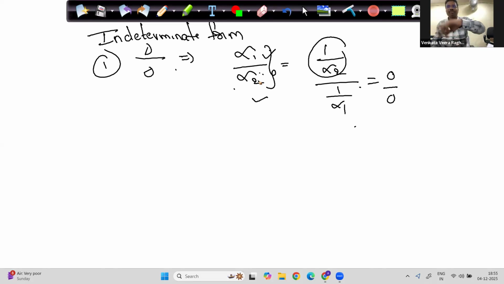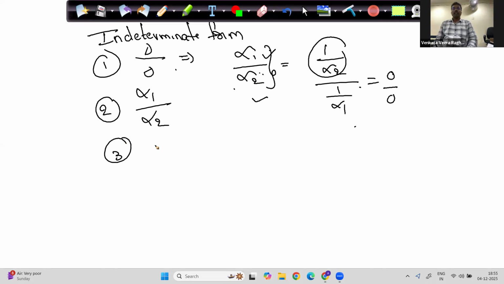So maths can make you very rich, maths can make you poor. So one form is 0 by 0, the other form is infinity by infinity. Write infinity 1 by infinity 2, you will have more clarity. If you write infinity by infinity, students get confused.